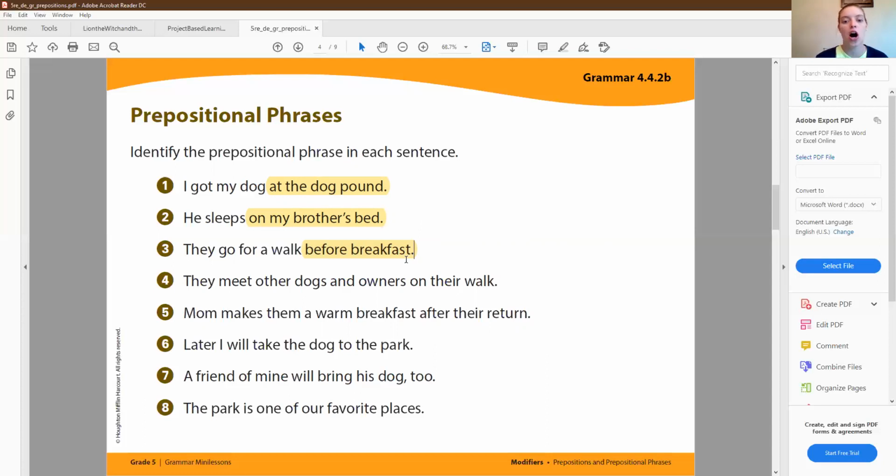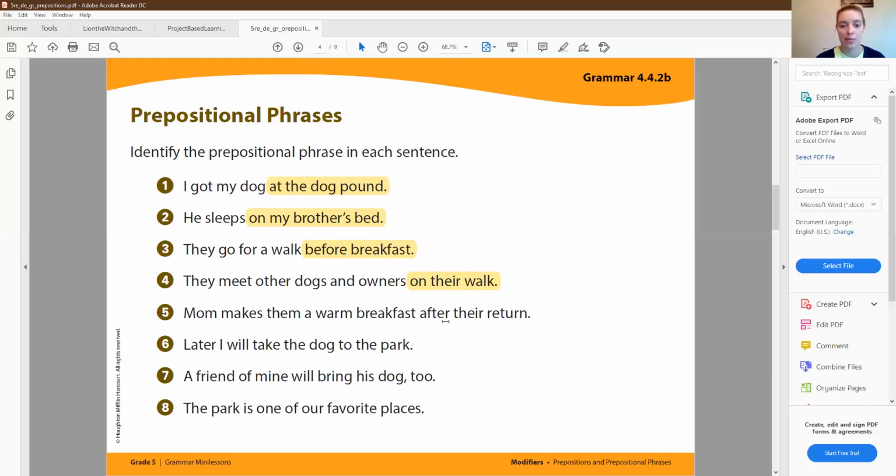They meet other dogs and owners on their walk, okay? Well, if we find our preposition here, on is a preposition, so on their walk is going to be our prepositional phrase, okay? Again, they meet other dogs and owners. When do they meet other dogs and owners? On their walk, okay?